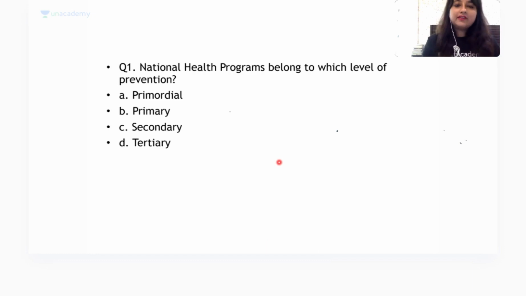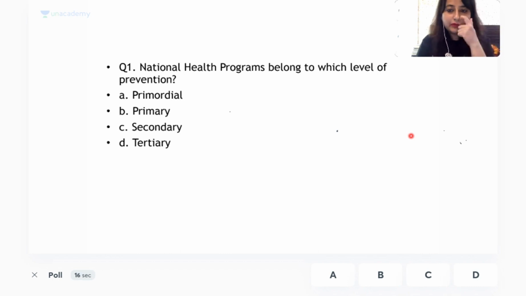Okay, so my first question today is, national health programs belong to which level of prevention? I'll be starting a poll. You have 30 seconds on the clock to answer this. Come on, national health programs belong to which level?